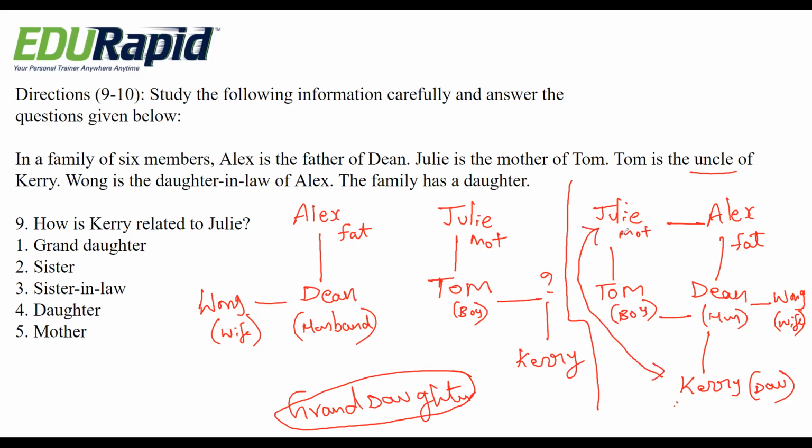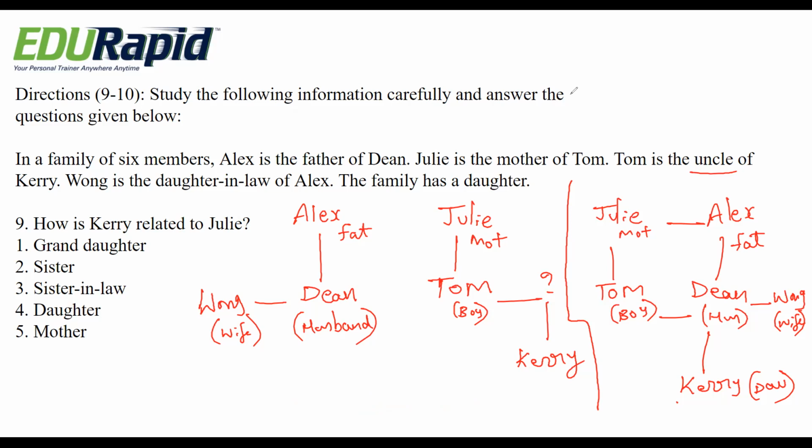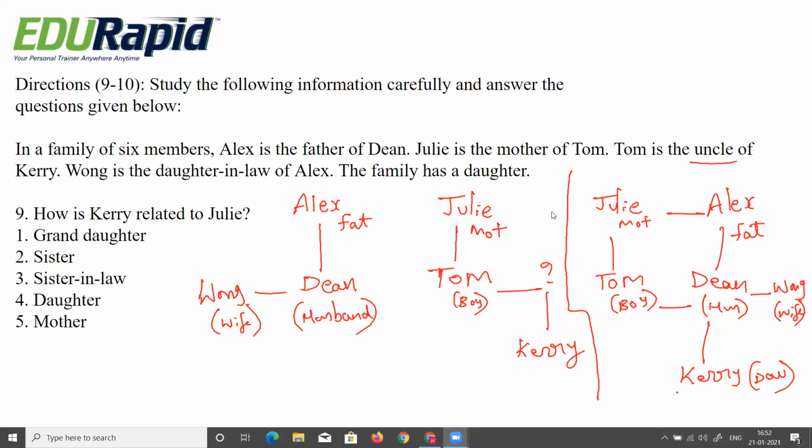Julie is grandmother and Kerry is granddaughter for Julie. So the right answer is option 1, granddaughter.